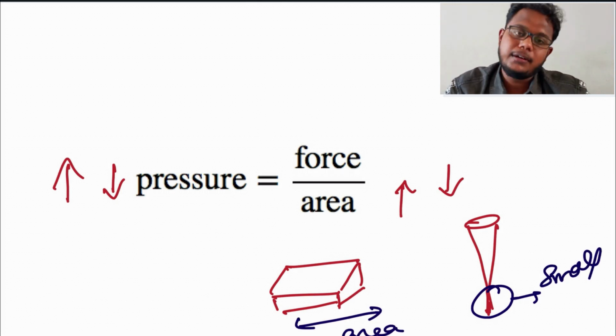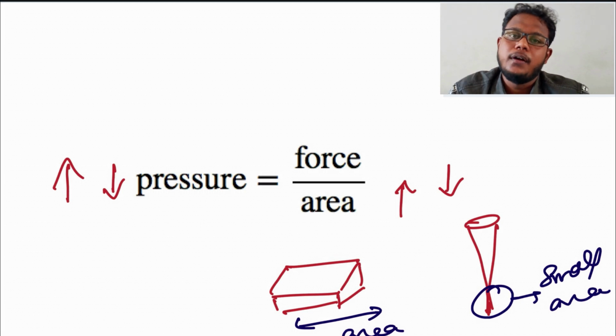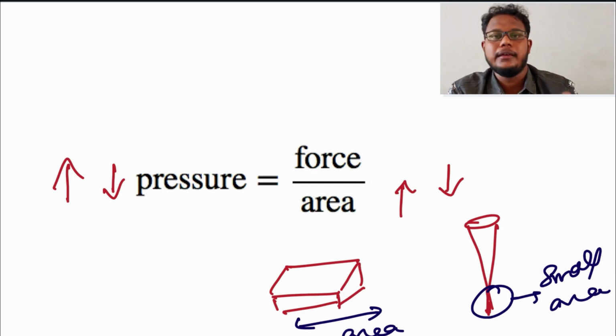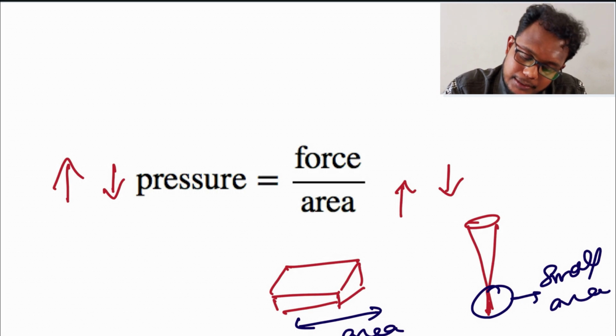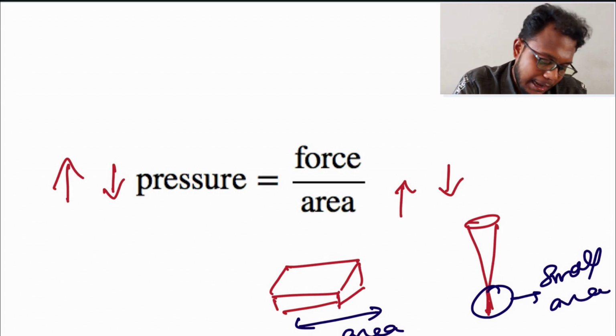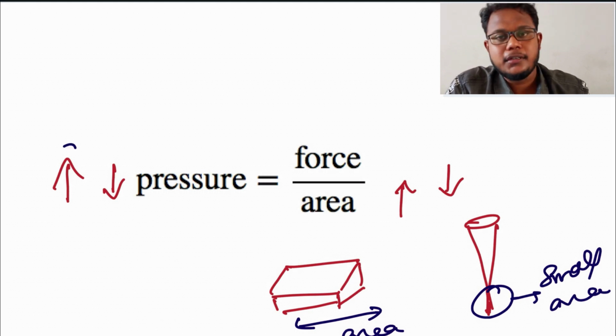While using a hammer and beating these two, which will get inside the wall? Yes, obviously the iron nail will get inside the wall very easily, because the area is small, so the pressure is very high. Okay, this is the concept.